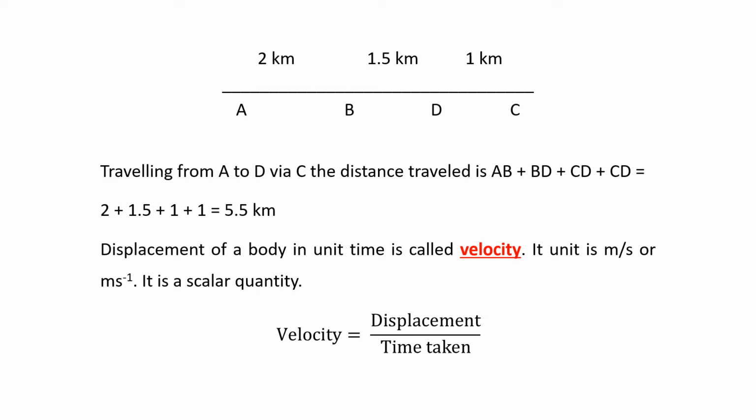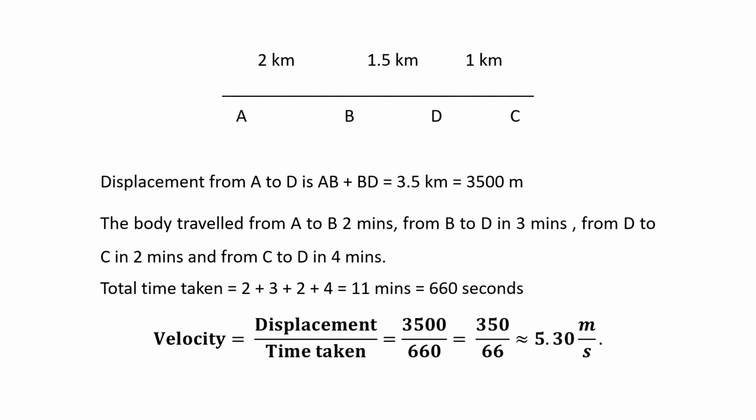Distance traveled, you see again, was 5.5 kilometers, but displacement is only how much? Displacement is initial point to final point, 2 plus 1.5, that is 3.5 kilometers. Started and finished. No matter which path we have taken, we started at A and finished at D. So the displacement is 3.5 kilometers. So what was the time we have taken? Displacement is now, you see, 3.5 kilometers, that is 3500 meters.